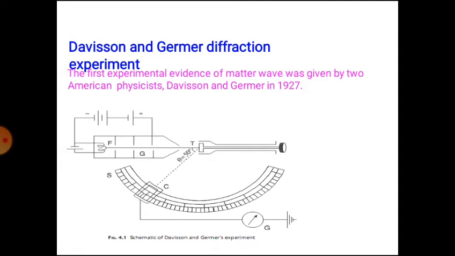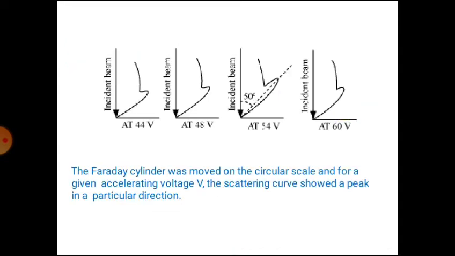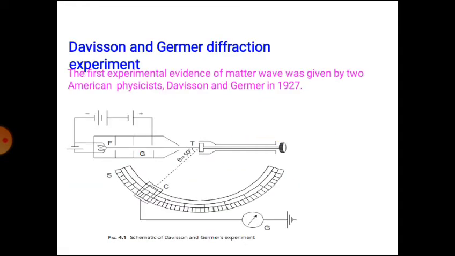The first experimental evidence of the matter wave was given by two American physicists, Davisson and Germer, in 1927. The Faraday cylinder was moved on the circular scale, and for an accelerating voltage V, scattering showed a peak in a particular direction.